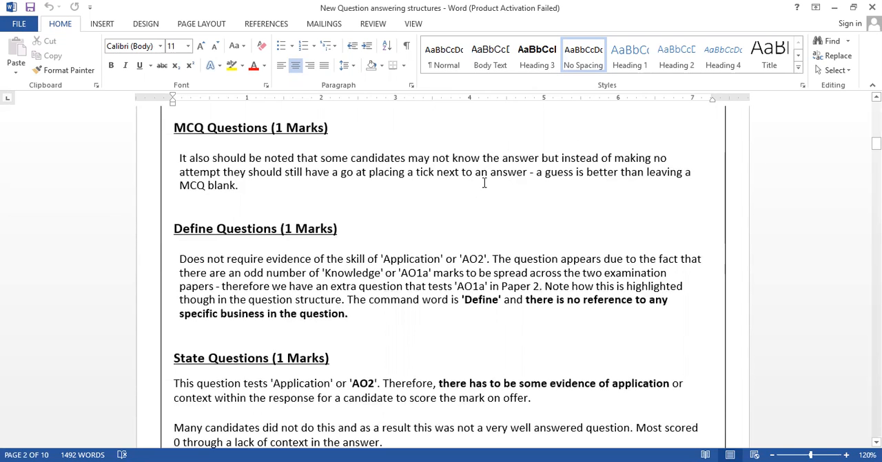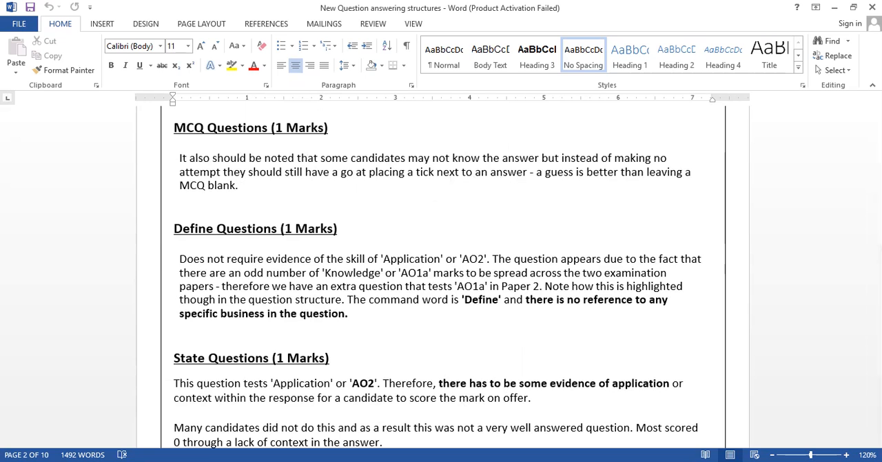A lot of students make this mistake: if they don't know the answer, instead of making no attempt, they should still pick a tick next to an answer. A guess is better than leaving an MCQ blank. So what's the main idea here? You should never leave an MCQ blank, because you have to take that chance.